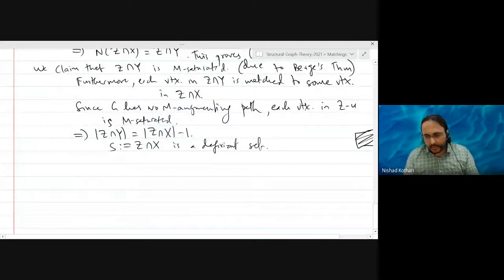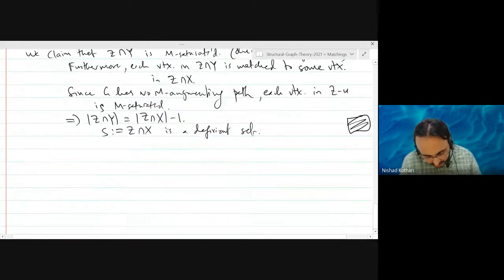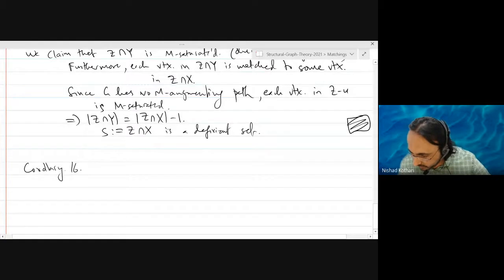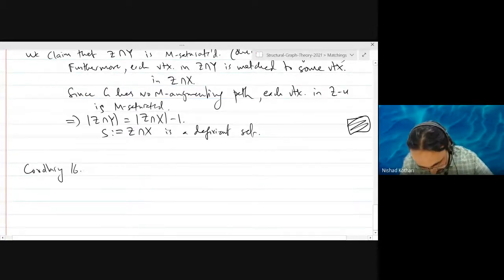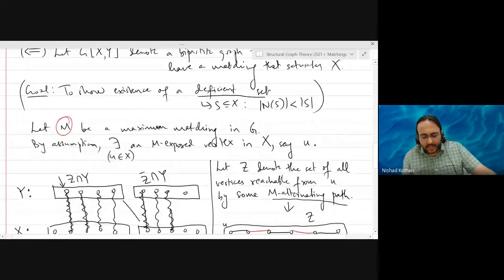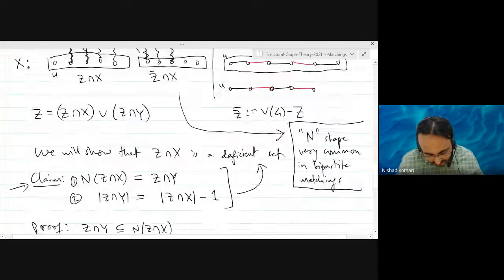Okay. So in the remaining few minutes, I want to tell you a quick corollary of this. So let's see, this is corollary 16.5, I think. So now you can ask the question, when does a bipartite graph have a perfect matching? Well, what will a perfect matching do? It will saturate all the vertices in X and it will saturate all the vertices in Y, right? So that just means that you need this condition and you need that Y has exactly as many vertices as X. Okay? So that's it.